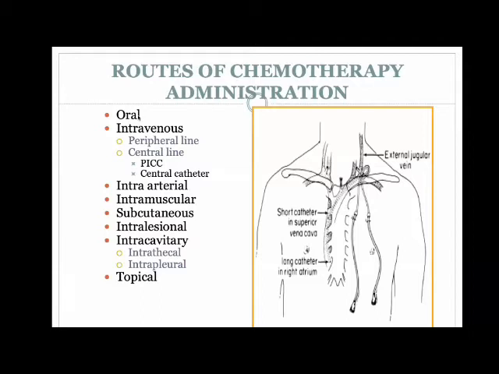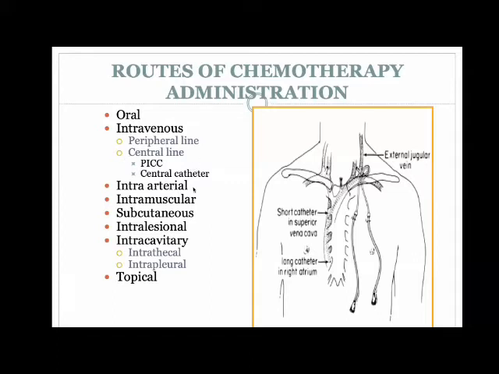One very important example of oral chemotherapy would be 6-MP and methotrexate, which we use as maintenance therapy in children with acute lymphoblastic leukemia. Intravenous chemotherapy, like I said, majority of the drugs which we're using are intravenous. I think we already discussed central venous access in the last class.